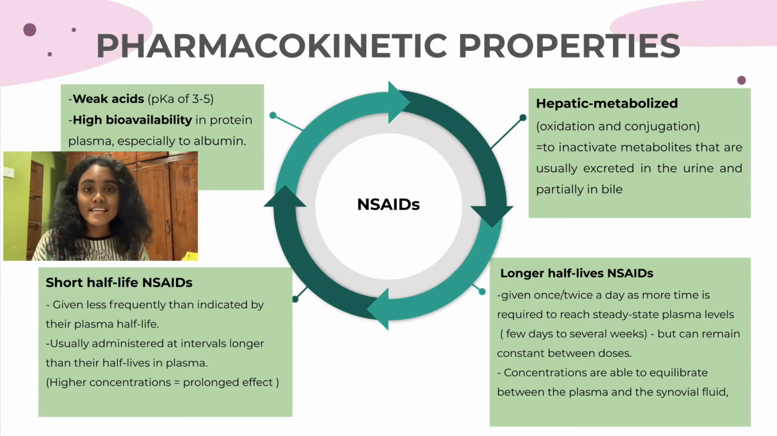They also have high bioavailability, and 95% of them are bound in the plasma protein, especially to albumin. They are metabolized hepatically by oxidation and conjugation, which happens in the liver, in order to produce inactive metabolites that are usually excreted in the urine or partially in the bile. NSAIDs can be divided into two groups depending on their elimination half-life, which is short half-life and also long half-life. For long half-life, the drugs are eliminated in about 12 hours or more, while short half-life will take about 6 hours or fewer.